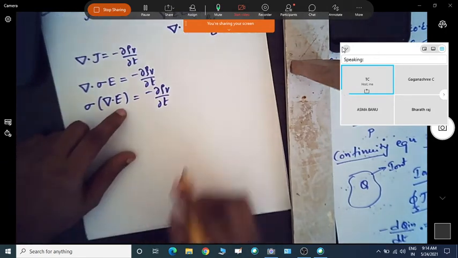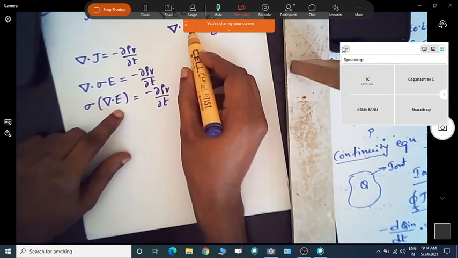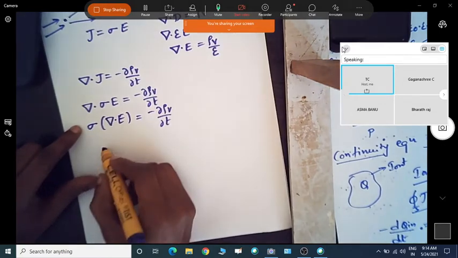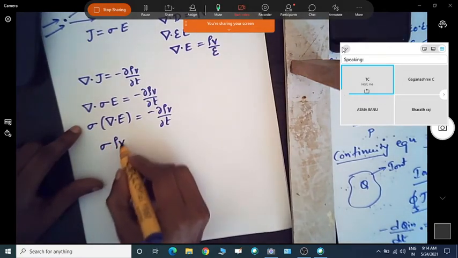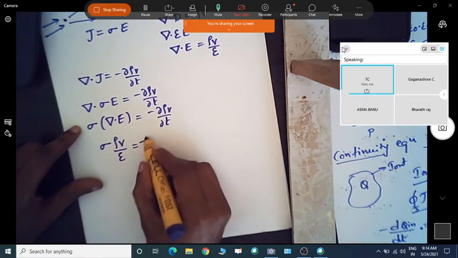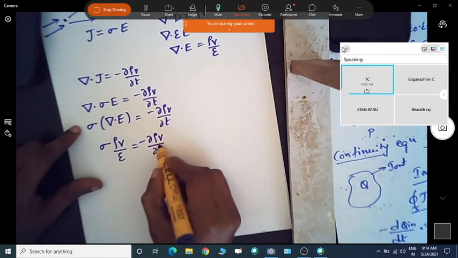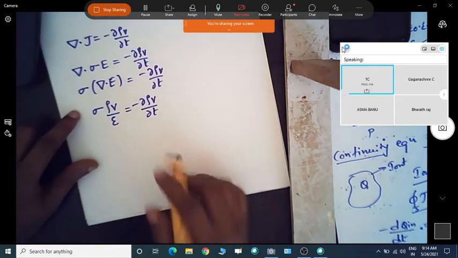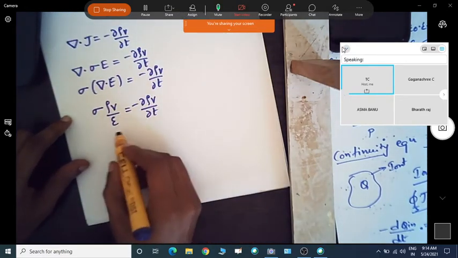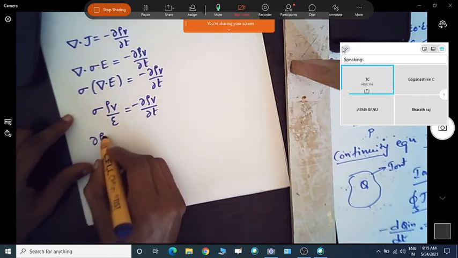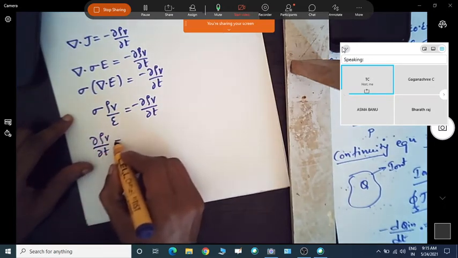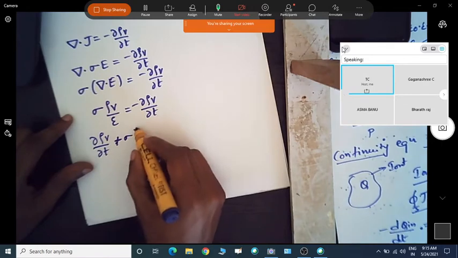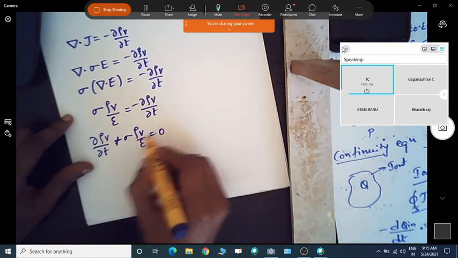Substituting del dot E as rho v by epsilon, we can write sigma rho v by epsilon is equal to minus del rho v by del t. Now if I take this to one side of the equation, you get del rho v by del t plus sigma into rho v by epsilon, which is equal to 0.